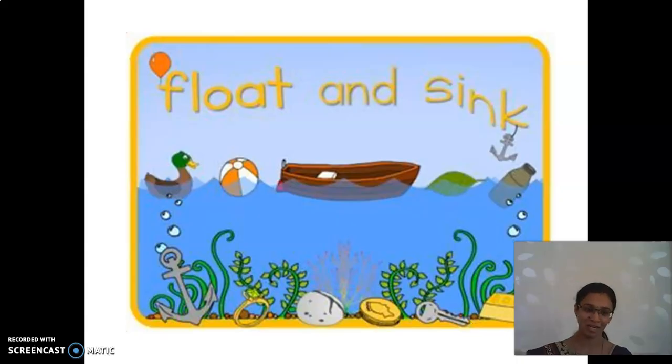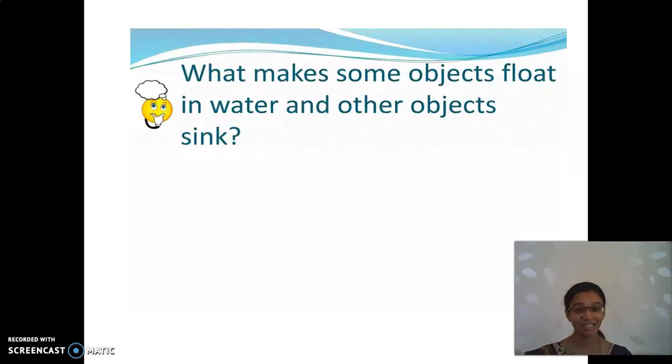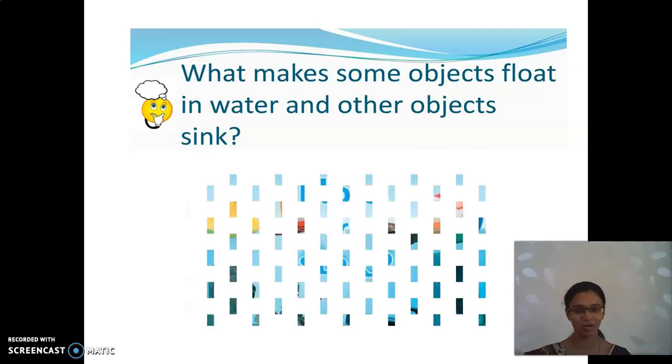Why do they float and sink? Do you have any ideas about it? Now we will be discussing it. Okay, so what makes some objects float in water and why do other objects sink? Why are they floating and why do they tend to sink inside water?